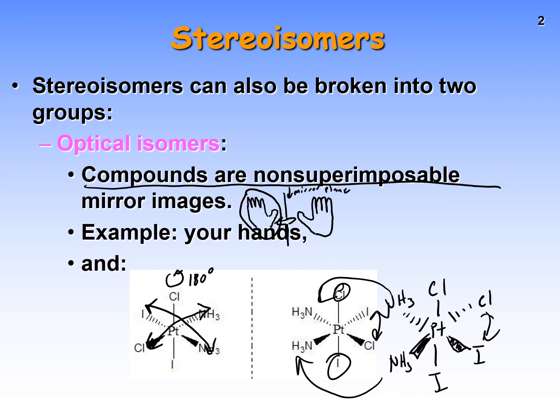By the way, this structure is also cis for Cl, and you can tell that because the Cl are next to each other at a right angle. If they were at 180 degrees, it would be trans. And it's cis for I too, actually. So that's just another thing you can say as a geometric isomer. But these are optical isomers because they do not fit on each other ever. They're mirror images of one another, in other words. No rotations will allow them to superimpose on one another.